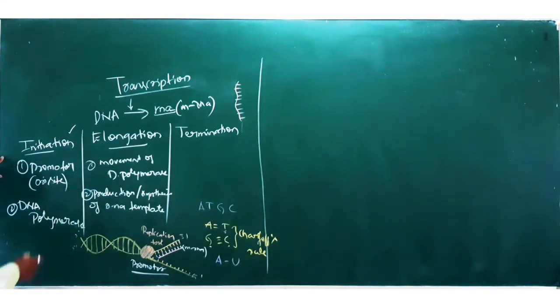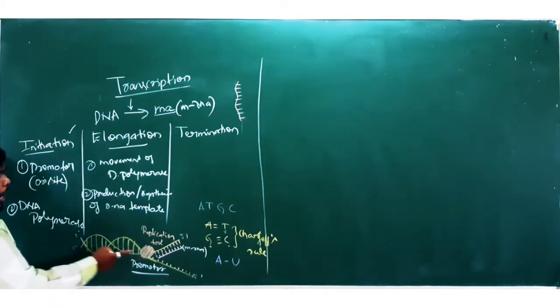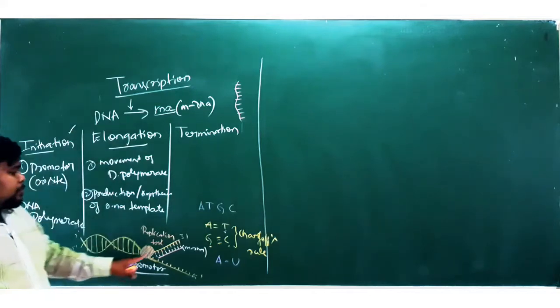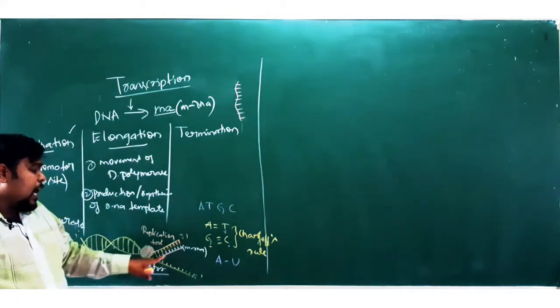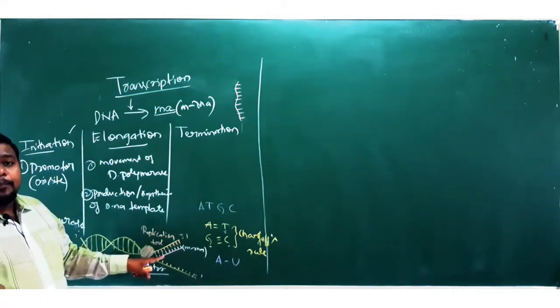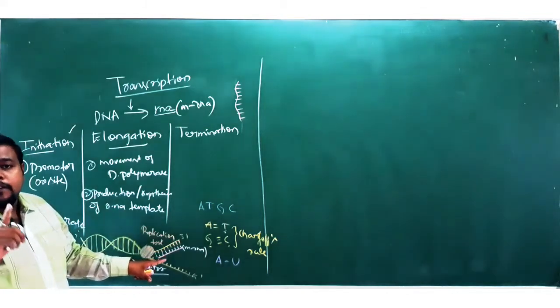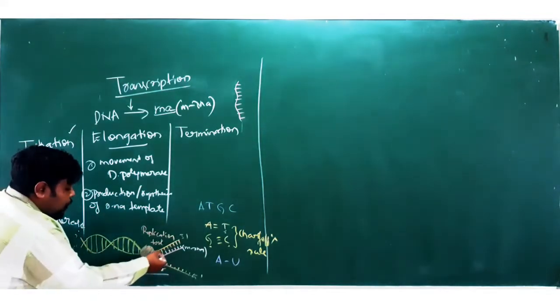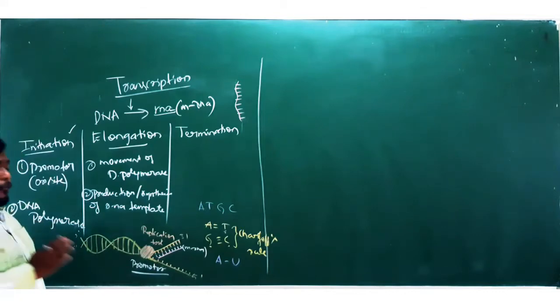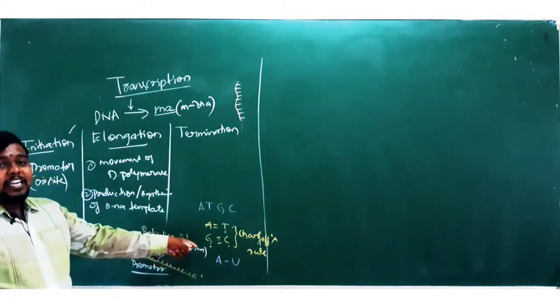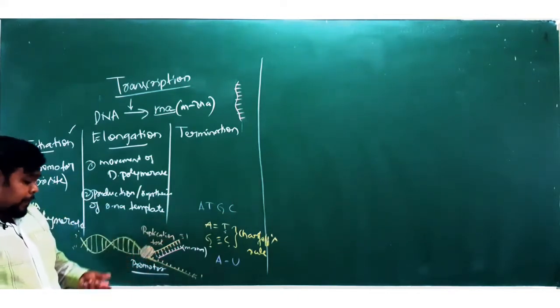In case of initiation, the promoter is on the DNA and DNA polymerase will be attached here. And the next step, that is elongation, it moves to the end, from the 3' end to the 5' end. And always remember, your mRNA will always be formed from the 3' end to the 5' end only. It will not go from 5' to 3', but it always happens from this 3' end to the 5' end only. Remember that one.